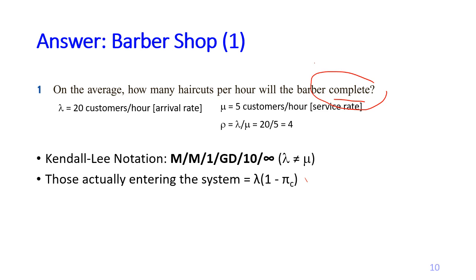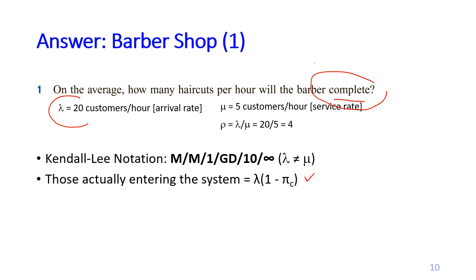So this is the formula, lambda times 1 minus pi c, because we know that 20 customers want to enter this barbershop, but let's see how many can really enter the system.